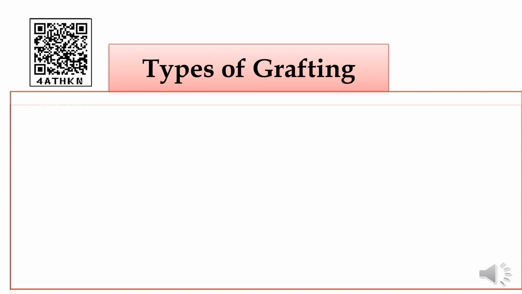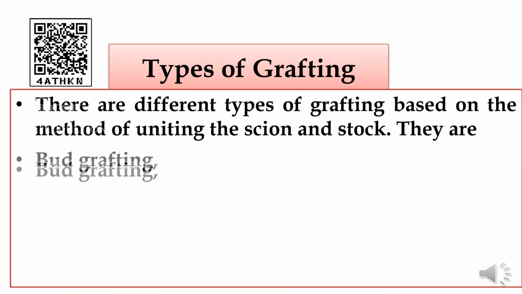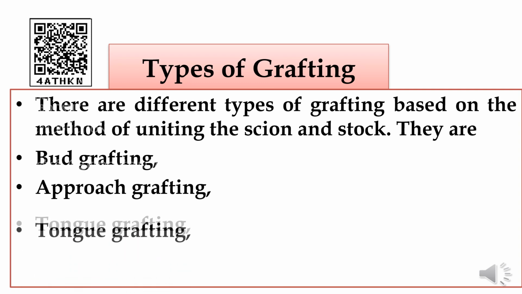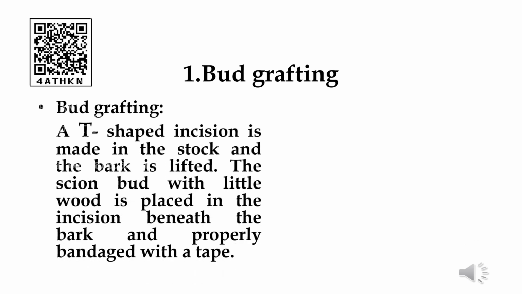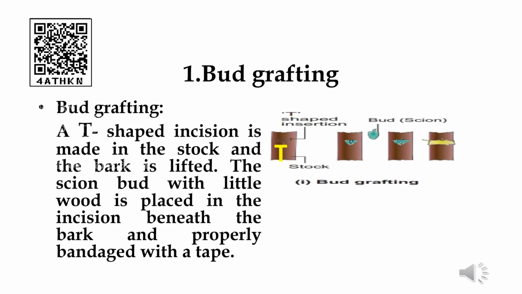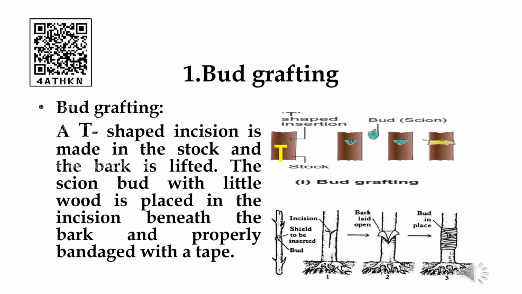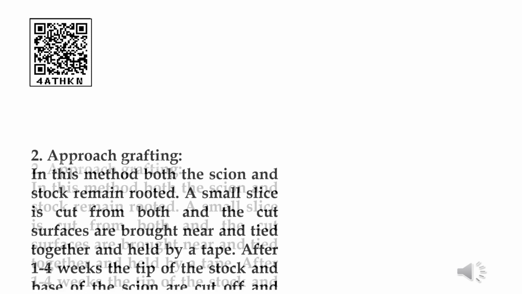Types of grafting, you see there are 5 types of grafting, students. One is bud grafting, second one is approach grafting, third one is tongue grafting, fourth one is crown grafting, fifth one is wedge grafting. First one is bud grafting. Here you can see a T-shaped incision is made in the stalk and the bark is lifted. The scion bud with little wood is placed in the incision beneath the bark and properly bandaged with a tape. So the scion starts producing a new branch from which we are able to get the benefits of both the plant characters.